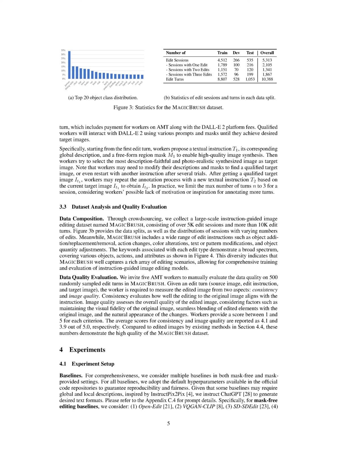The workers gave scores ranging from 1 to 5 for each of these criteria. Upon calculation, we found that the average scores for consistency and image quality were 4.1 and 3.9 out of 5, respectively. When comparing these results to the edited images produced by existing methods discussed in Section 4, it's clear that our MagicBrush dataset stands out due to its high quality. Section Summary.